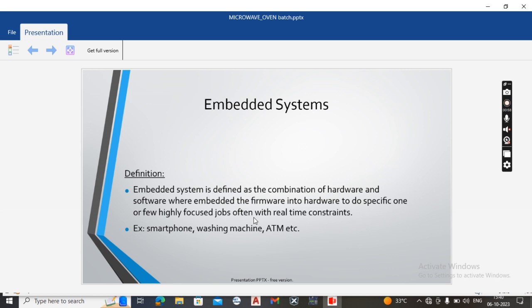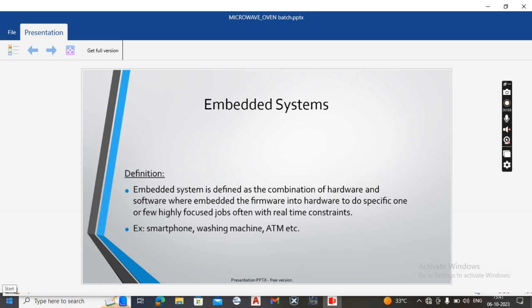Generally, embedded system applications are time critical. Mainly military applications of embedded systems are time critical. We have seen airbag applications are time critical in nature. An embedded system is different from a general purpose computing system. We know a laptop is a general purpose computing system. Based on our requirement, we can change the application of the laptop. This is the main advantage of a general purpose computing system.